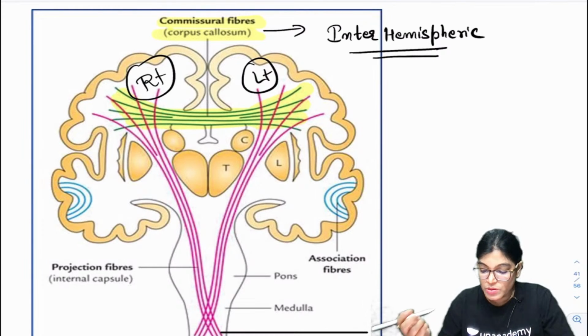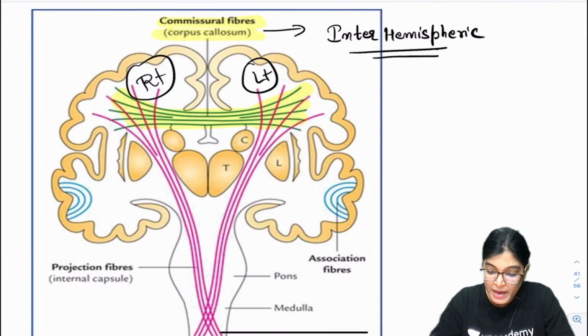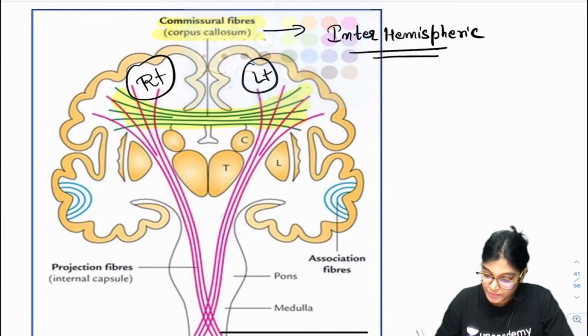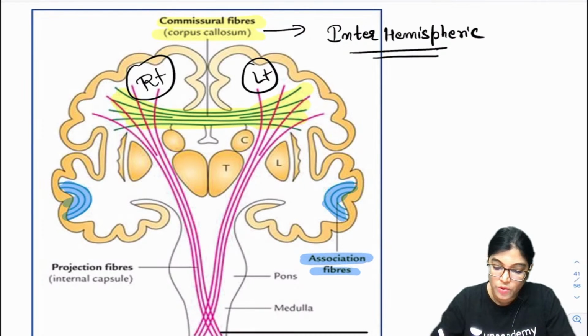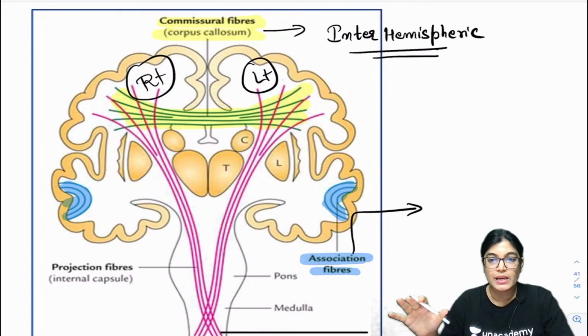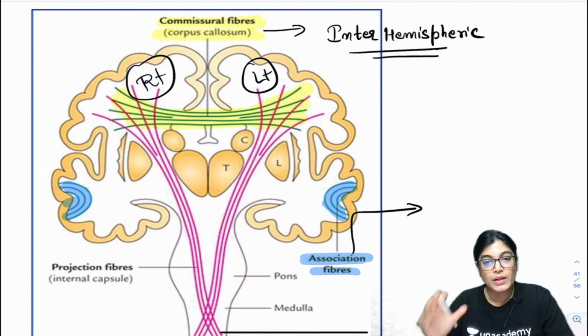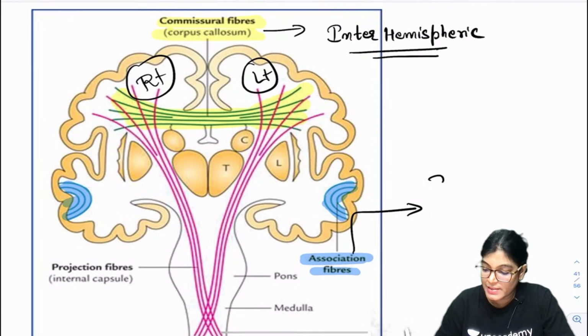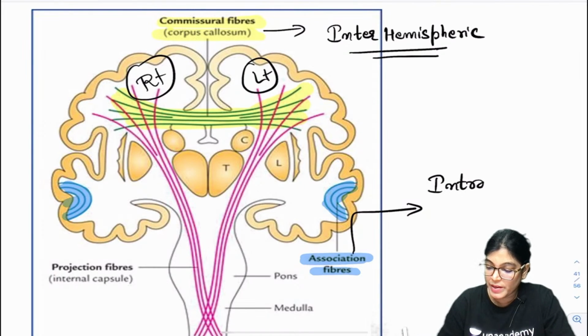What about association fibers? Let me highlight the association fibers now. These shown with blue color are association fibers. As I told you, association fibers are not crossing. They lie inside one hemisphere only. So these fibers are intrahemispheric.